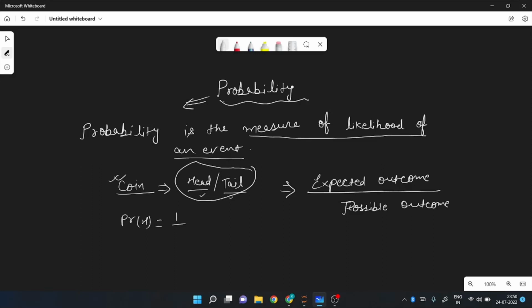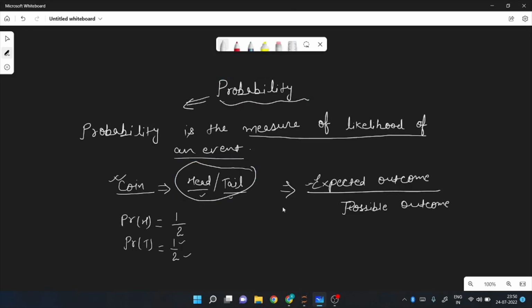So the probability of getting head is 1 by 2: the expected outcome is 1, and the possible outcome means the total outcomes that may happen. Here there are two possible outcomes, head or tail, so it will be 1 by 2. In a similar way, if I ask you the probability of getting tail, again it is going to be 1 by 2, because the expected outcome is 1 and the possible outcome is 2.